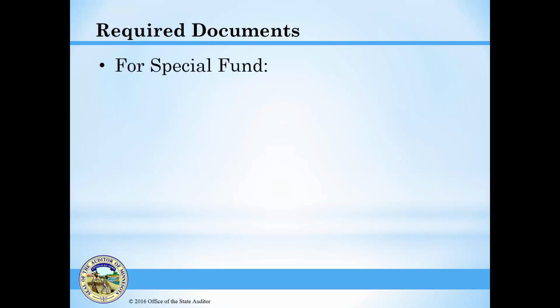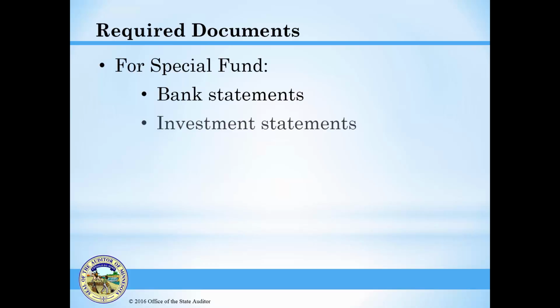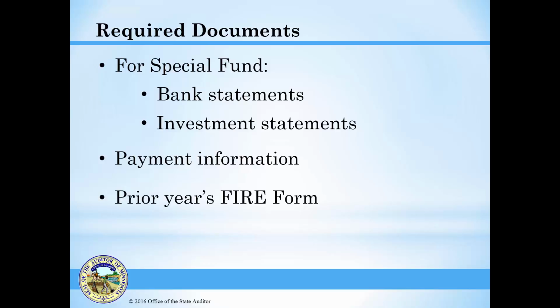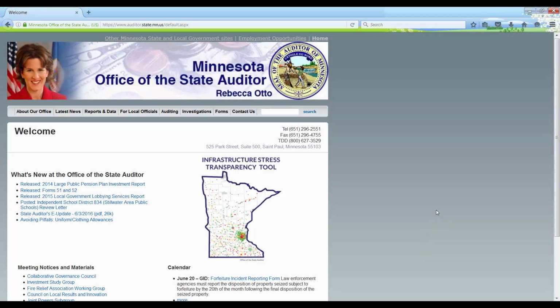First, for the special fund, you will require bank statements and investment statements for the reporting year. Next, you will need payment information for any members paid during the reporting year. Finally, you will need copies of the prior year's fire form and schedule form. You can obtain a copy of the SC form on the OSA website using the State Auditor's Form Entry System, or SAFES, which is found under the Forms menu option.